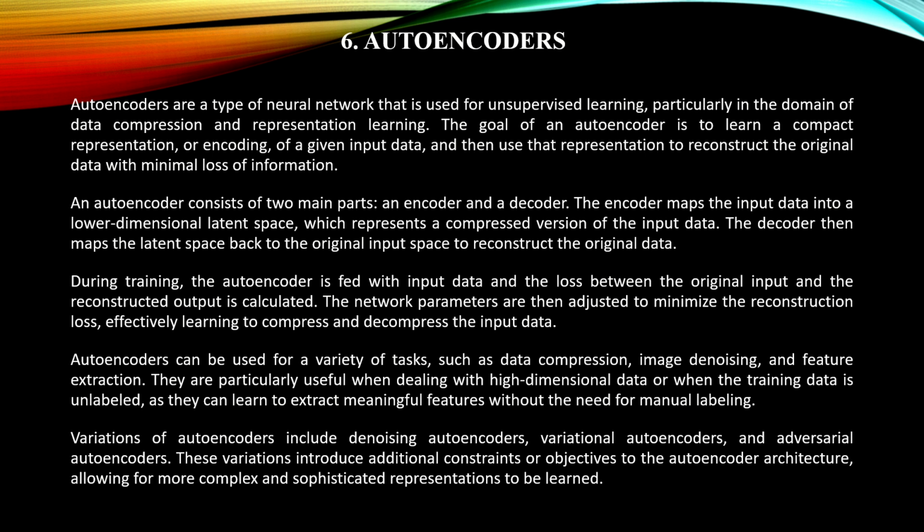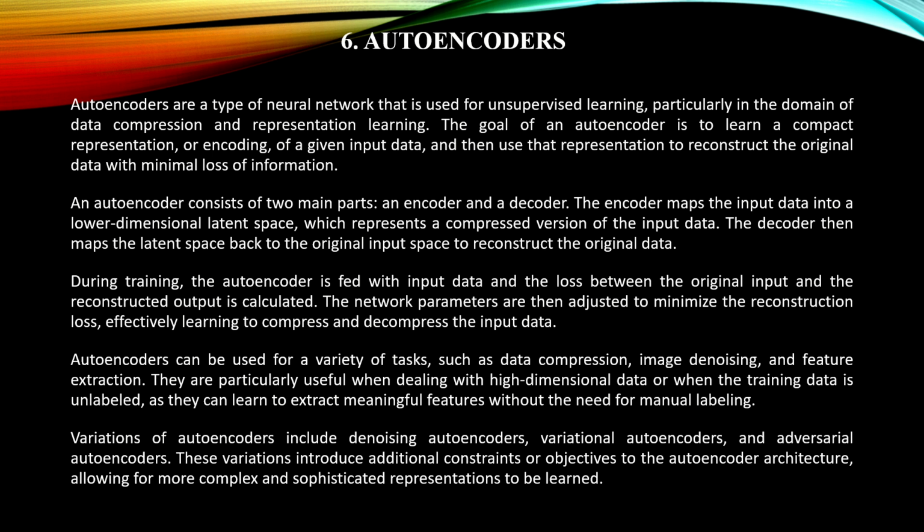Autoencoders are a type of neural network that is used for supervised and unsupervised learning, particularly in the domain of data compression and representation learning. The goal of an autoencoder is to learn a compact representation, or encoding, of given input data. During training, the autoencoder is fed with the input data and the loss between the original input and the reconstructed output is calculated.